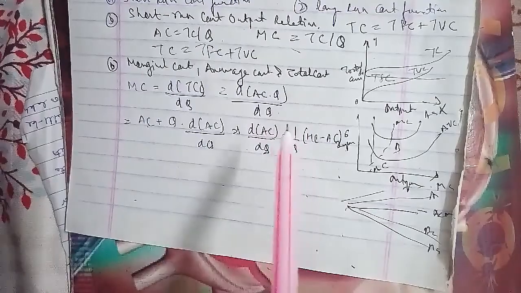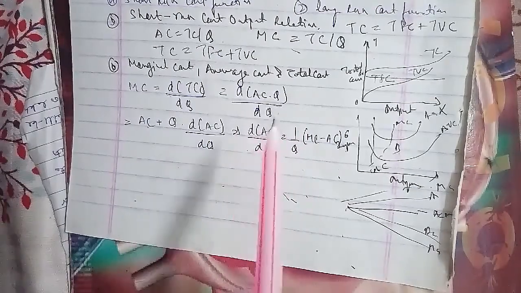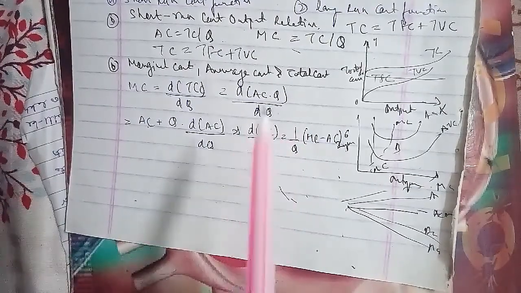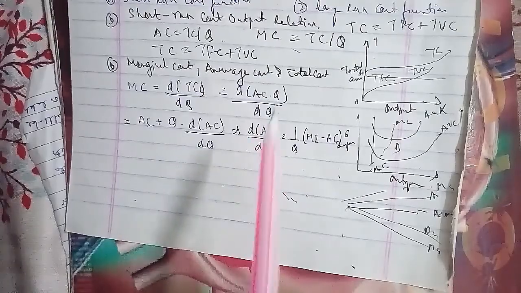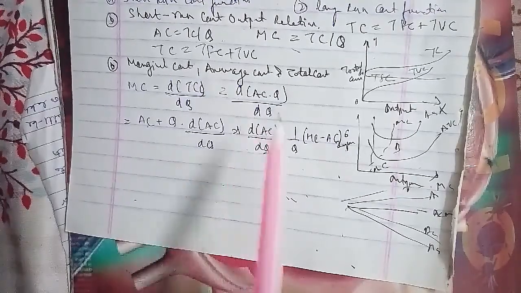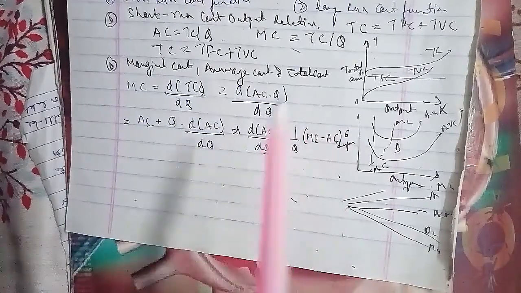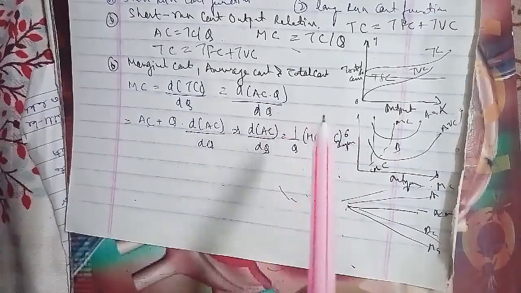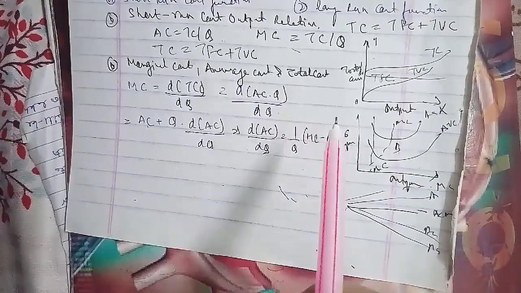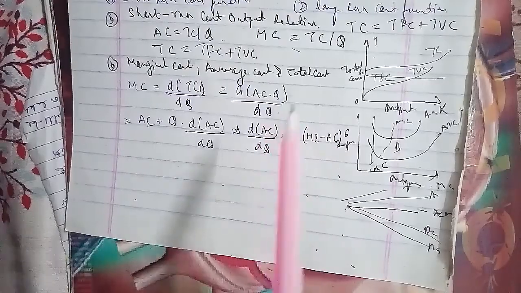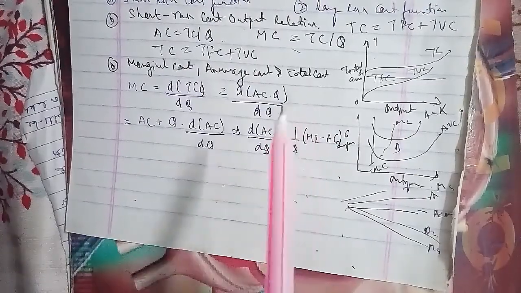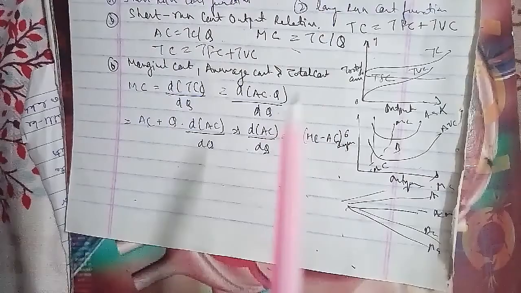And finally, if the additional unit of output costs the same as the average cost incurred on the previous units, the overall average cost does not change and attains its minimum value. Thus when the average cost reaches its minimum level, it is equal to the marginal cost.